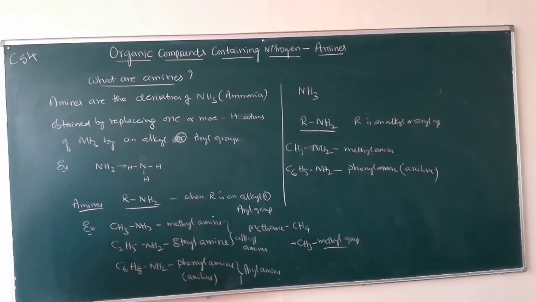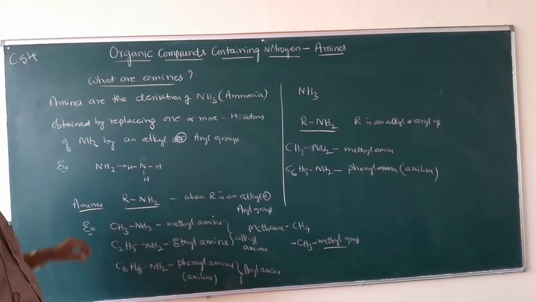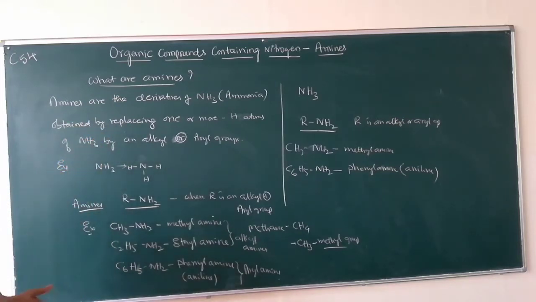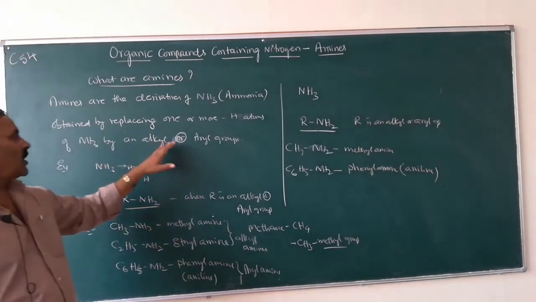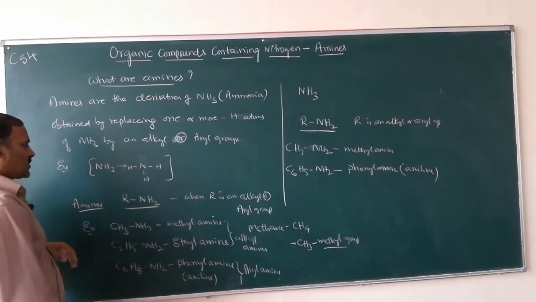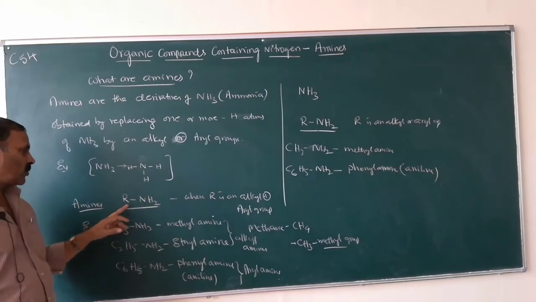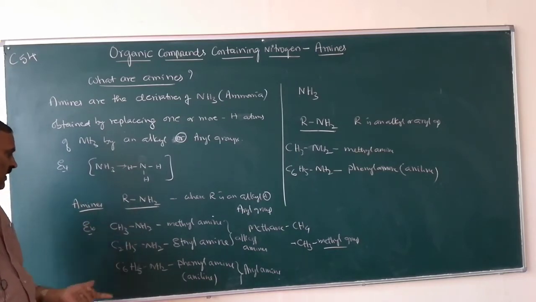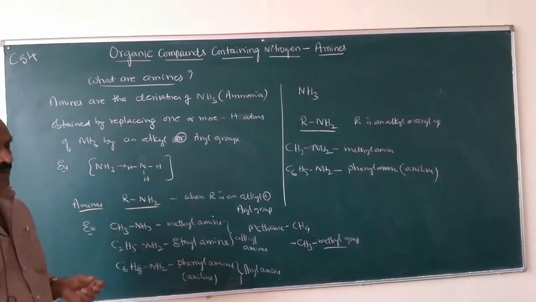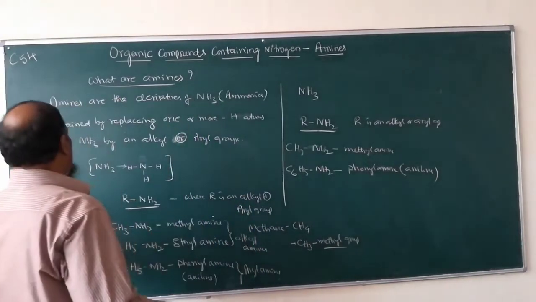So this is the definition of amines. Amines are the derivatives of ammonia obtained by replacing one or more hydrogen atoms by alkyl or aryl groups. This is the structure of ammonia. Methylamine, ethylamine, phenylamine, etc. are examples of amines. So coming to the structure of amines.